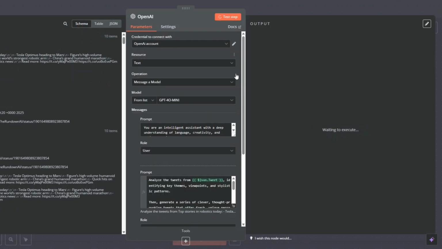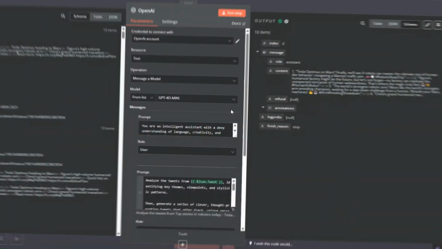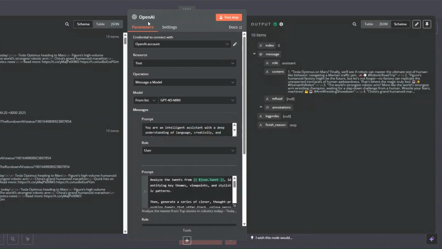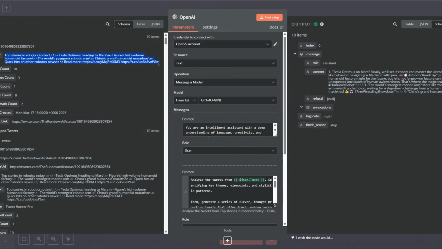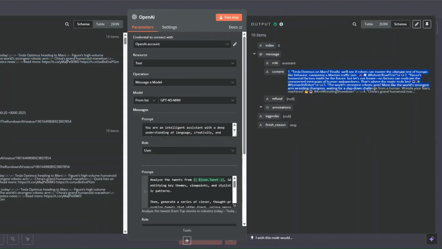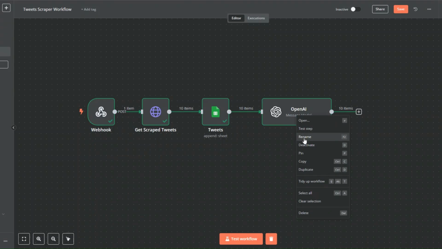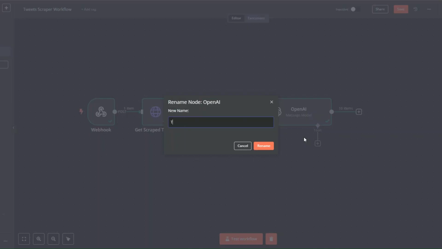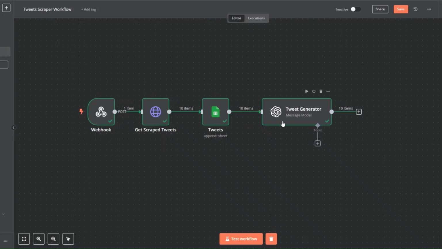Here, we can test our node to see if it's going to generate an incredible tweet for us. You can see that our AI node generated for us this incredible tweet over here. It's using this tweet that we scraped from Rundown AI's page and generating an incredible tweet for us over here. So here, I'll rename this to tweet generator and click on rename. So here, it's generating the tweets for us.